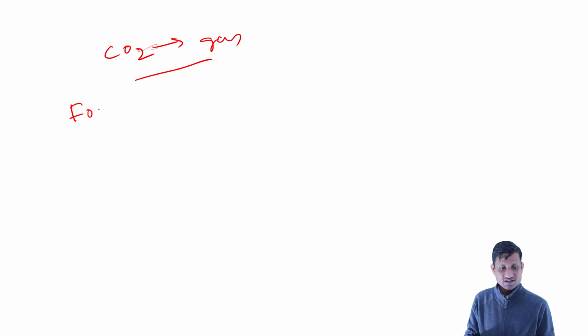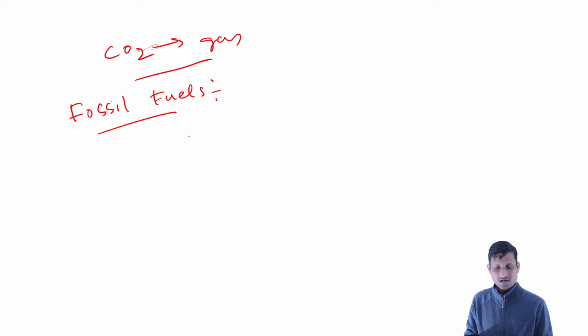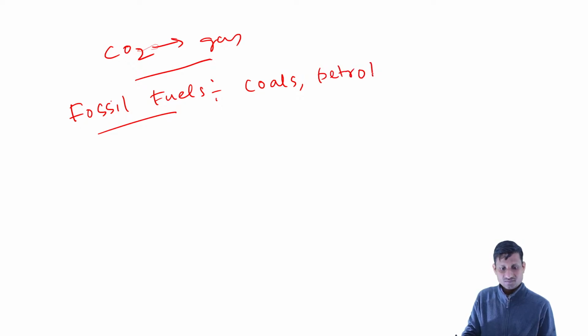You can expect a lot of questions from fossil fuels. What are the fossil fuels? Maybe we'll have another topic on fossil fuels, but they comprise coal, petroleum and natural gas.